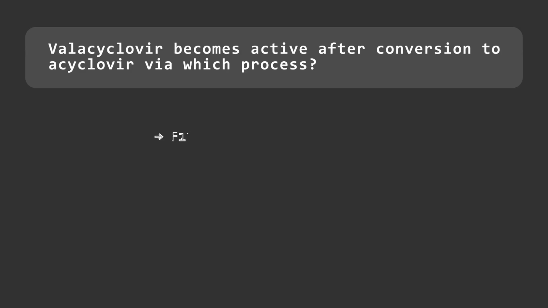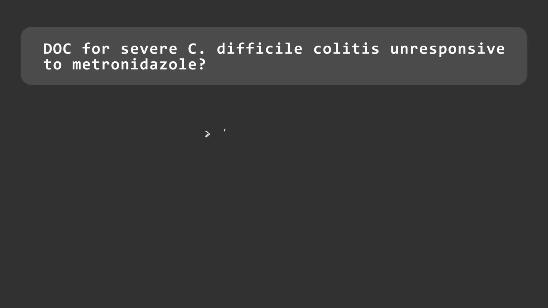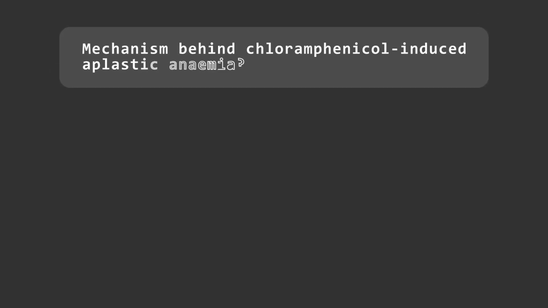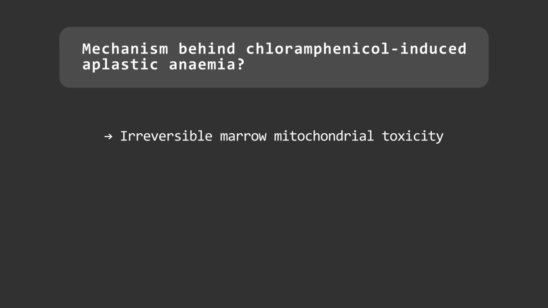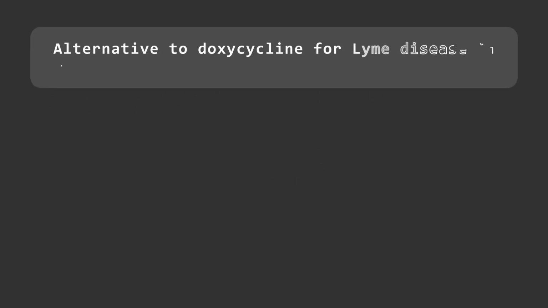Valacyclovir becomes active after conversion to acyclovir via which process? First-pass hepatic hydrolysis. Which antifungal is effective against Pneumocystis jirovecii but is not a typical azole? Pentamidine. DOC for severe C. difficile colitis unresponsive to metronidazole? Oral vancomycin. Give one antibiotic that causes gray baby syndrome: chloramphenicol. Mechanism behind chloramphenicol-induced aplastic anemia? Irreversible marrow mitochondrial toxicity. DOC for Lyme disease in non-pregnant adults? Doxycycline. Alternative for Lyme disease in pregnant women? Amoxicillin.